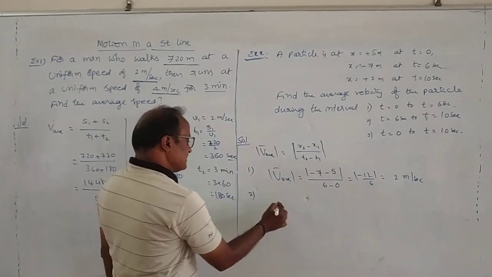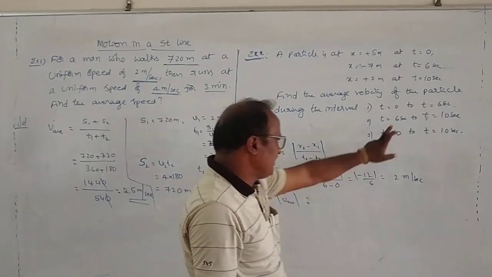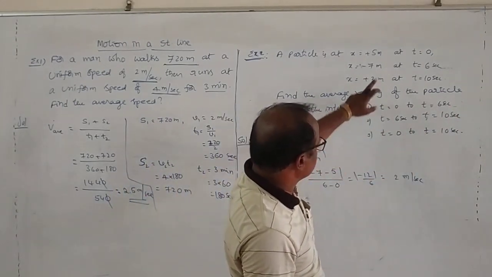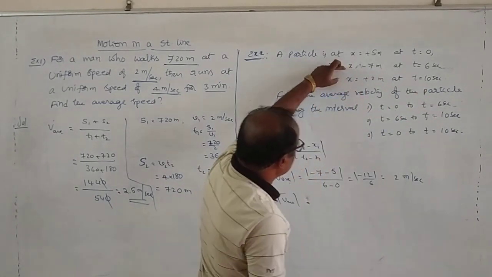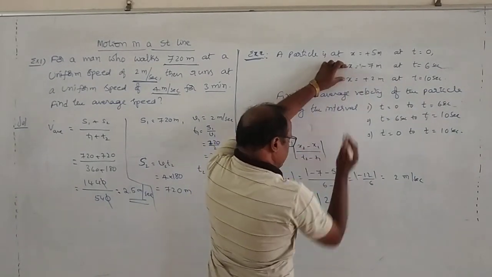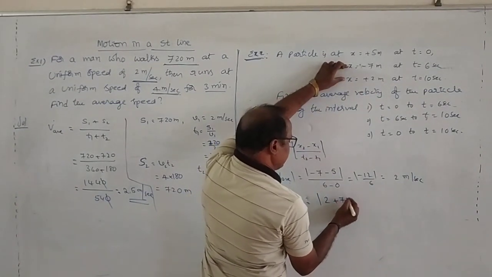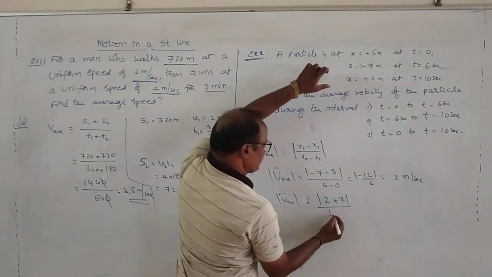And in the second case, average speed between 6 to 10 seconds. This is the final x2 and this is x1. So what are x2 and x1? Magnitude of 2 minus (minus 7) by t2 minus t1, which is 10 minus 6.